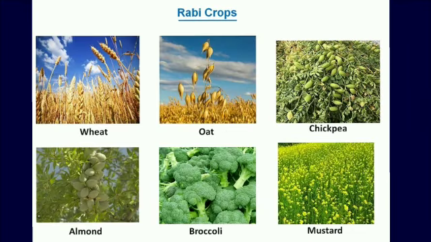Rabi crops are grown during the months from November to April. These do not depend on monsoon. For example, wheat, oat, chickpea, mustard, etc.